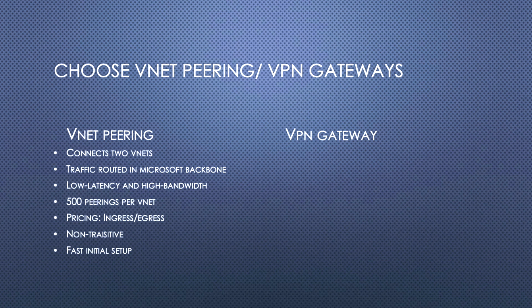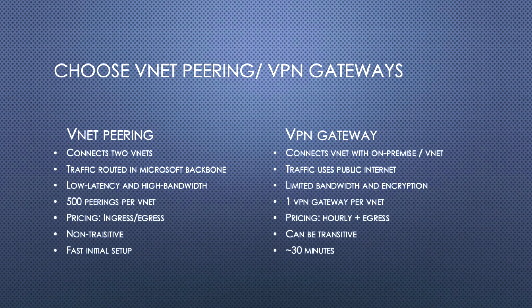Now let's discuss the VPN gateway, which connects on-premises and the VNet. VNet peering connects only VNets, that means Azure VNets, but a VPN gateway allows connection from your on-premises environment as well, which is very important, because in the current scenario we are in a middle phase. We are not 100% cloud enabled and we are not 100% on-premises. So we are in the middle, and the VPN gateway is very important right now.